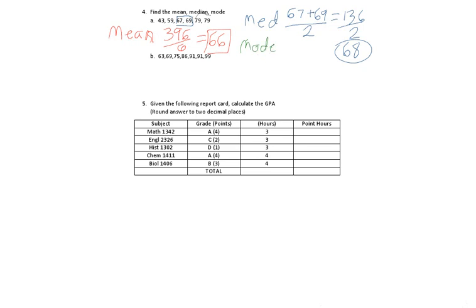And I see that 79 was written twice, so the mode is 79. So that takes care of the first part. Alright, part B. We're going to find the mean. And again, we're going to add everything and divide by 7.